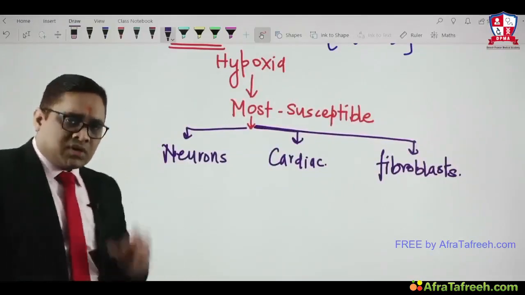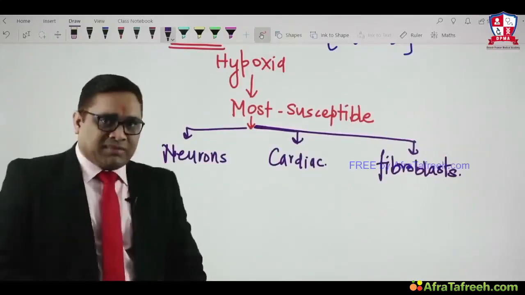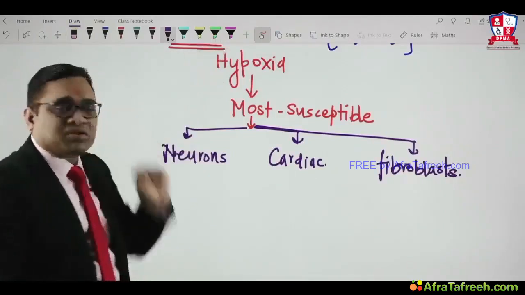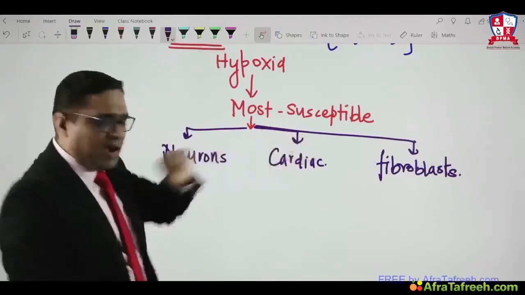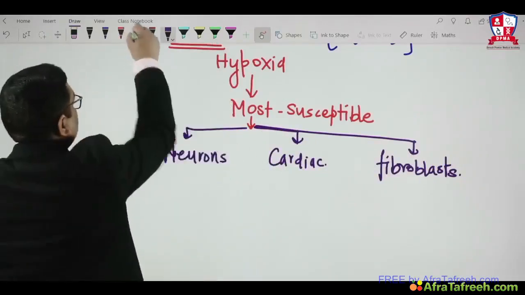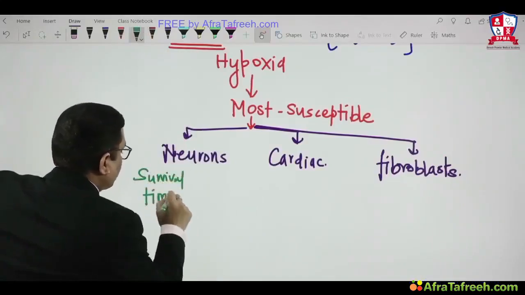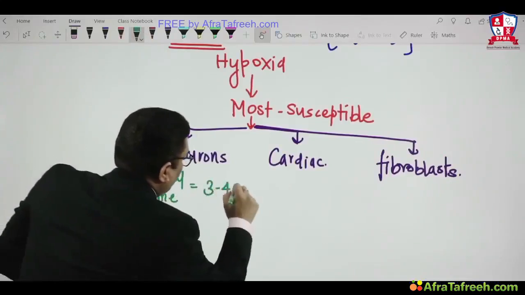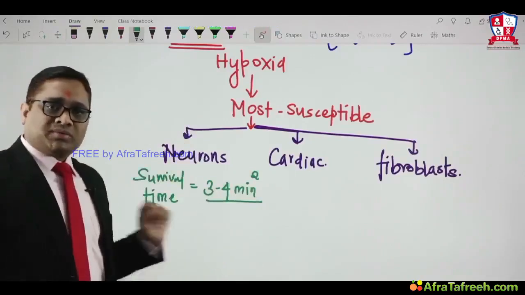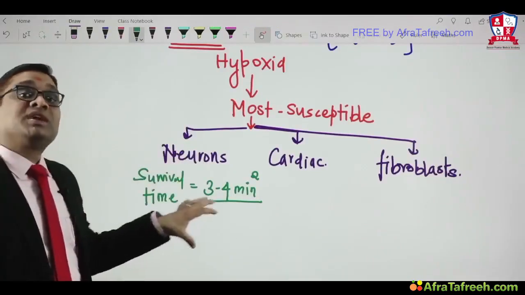To understand that, we have to understand the limitation of each tissue, meaning the survival time. What will be the survival time of neurons under complete hypoxic situation? What is the survival time for the cardiac tissue? What will be the survival time for the fibroblast? The survival time in complete hypoxia for neurons is 3 to 4 minutes. This is the older AIIMS question also. Remember, 3 to 4 minutes. Under complete hypoxia or ischemia, neurons will survive for 3 to 4 minutes.